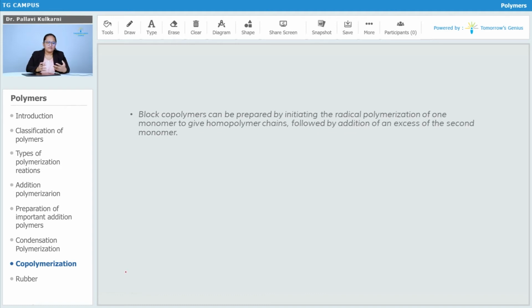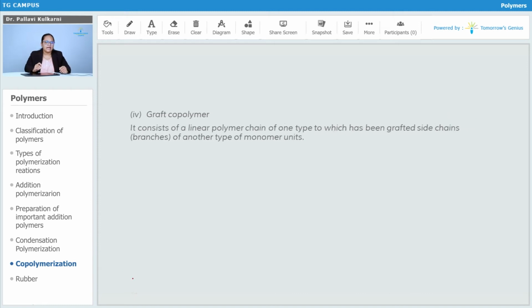Block copolymers can be prepared by initiating radical polymerization of one monomer to give a homopolymer chain. Homopolymer chains means those polymeric chains in which the same type of units, the same type of monomers, are there. For example, if it is A, it will be a homopolymeric chain of A prepared separately, same for the homopolymer chain of B.